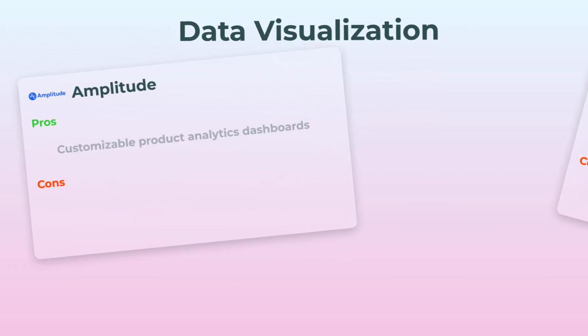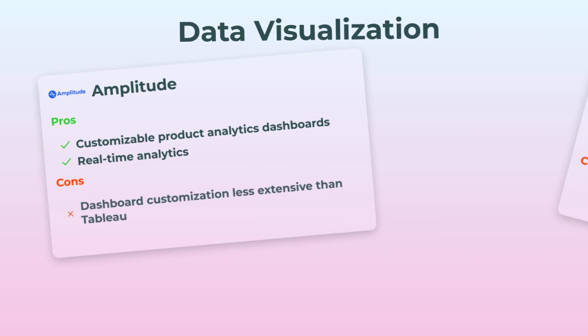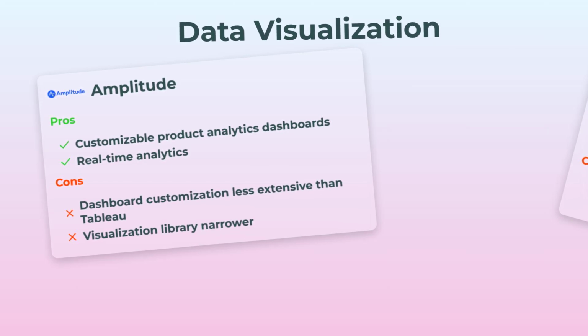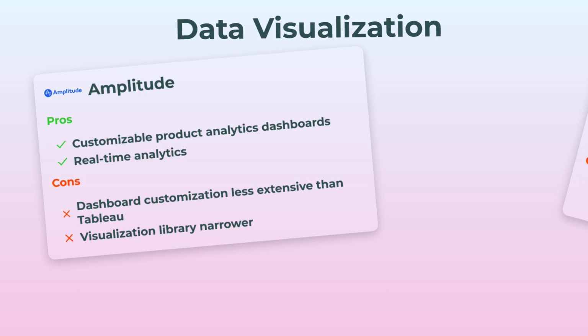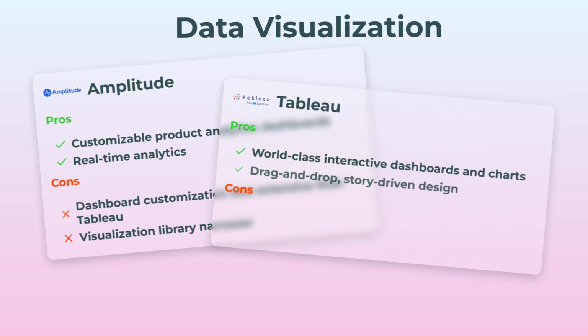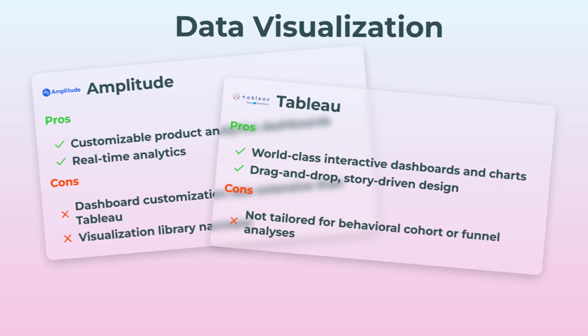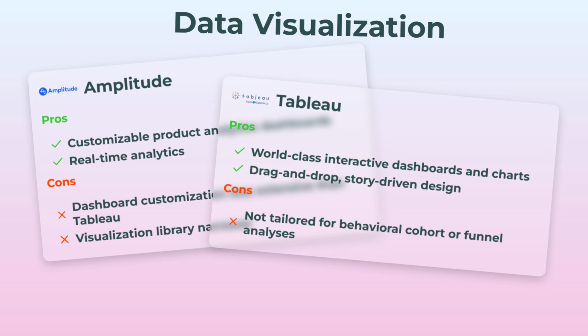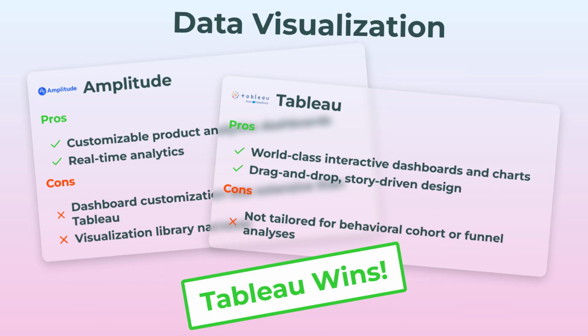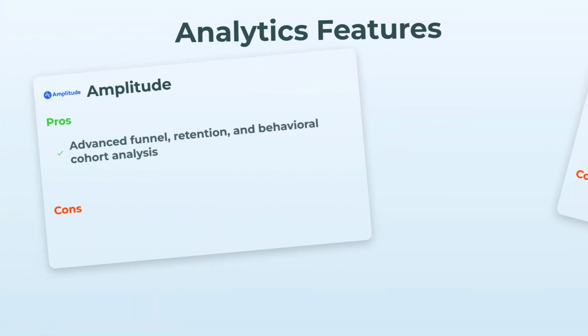Next up, data visualization. Amplitude has real-time dashboards, custom views for your team, pretty slick. But compared to Tableau, Tableau's just, wow. Next-level interactive dashboards, drag-and-drop everything, gorgeous charts everywhere. It's pure data art. Amplitude's nice, but Tableau's library and customization options are just way broader, you know? One thing, Tableau isn't really built for those cool behavioral funnels like Amplitude, but still, Tableau takes this one by a mile.